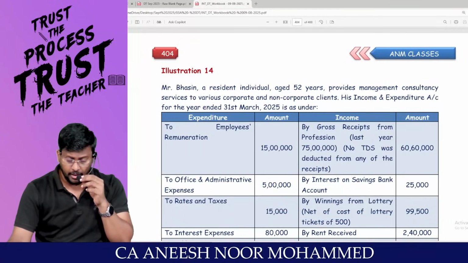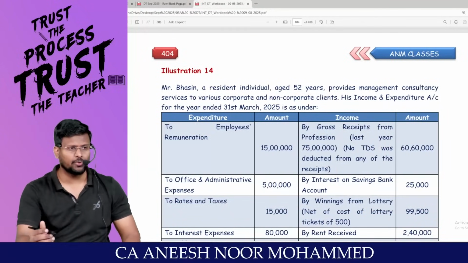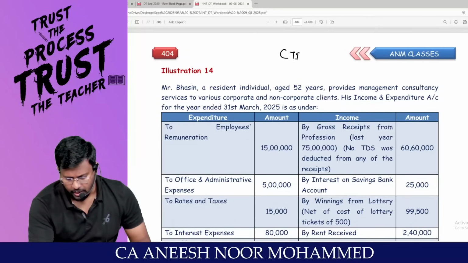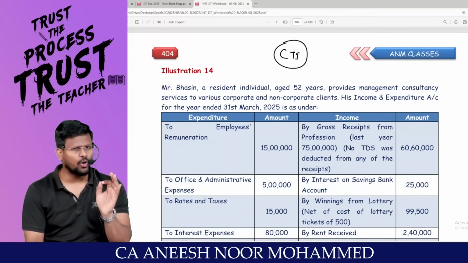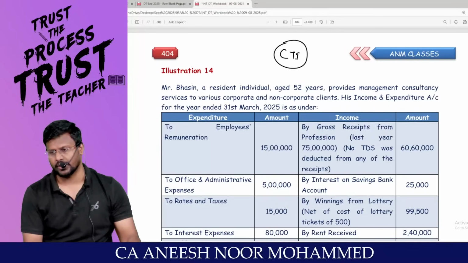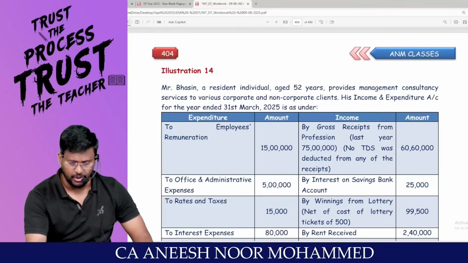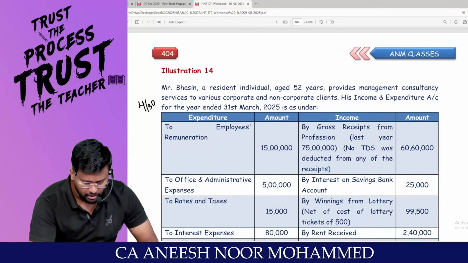Sir, very happy morning to all, happy afternoon to all, and happy evening to all. We are doing computation of total income, my dear lovable students. As we all know, this is the 15-mark area for the exam. And in that category, we have already solved 3 questions. And this is our 4 out of 30 target.